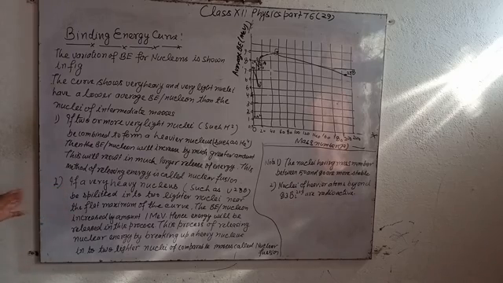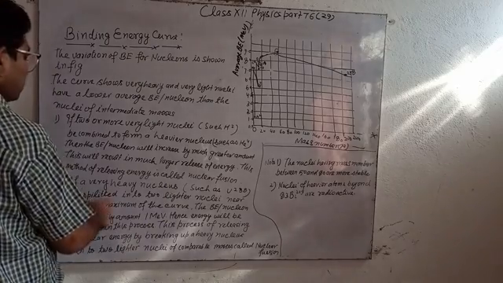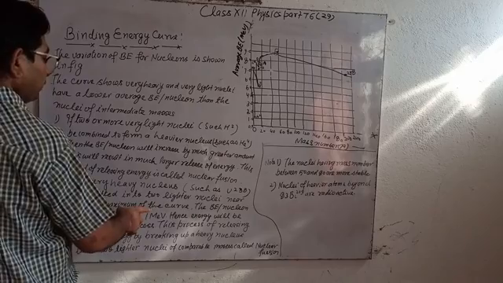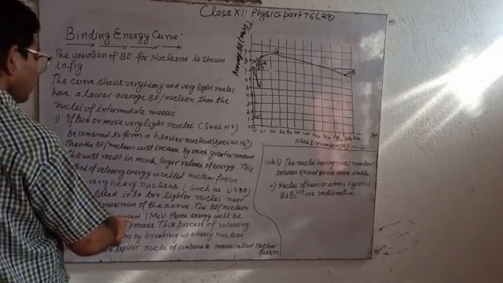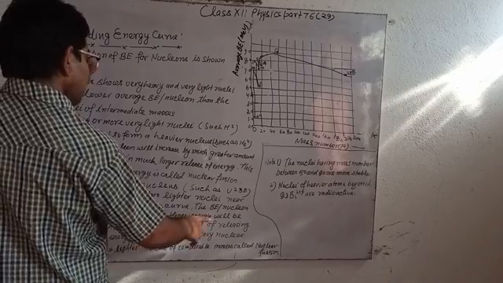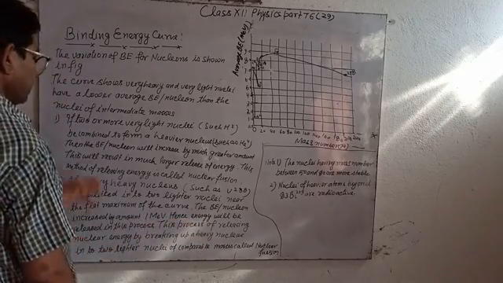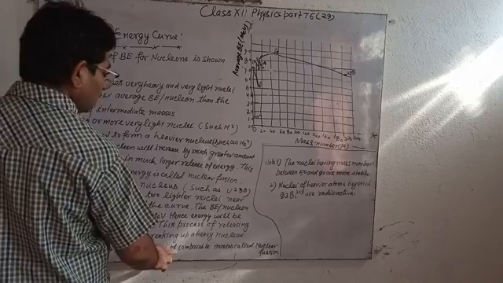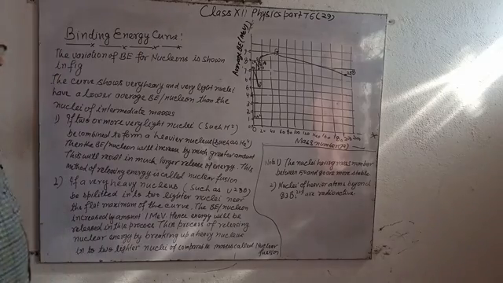Here, a very heavy nucleus such as uranium-238 is split into two lighter nuclei near the flat maximum of the curve. The binding energy per nucleon increases by about 1 million electron volt. Hence energy will be released in this process. This process of releasing nuclear energy by breaking up a heavy nucleus into two lighter nuclei of comparable masses is called nuclear fission. The nuclear bomb is based on this fact.